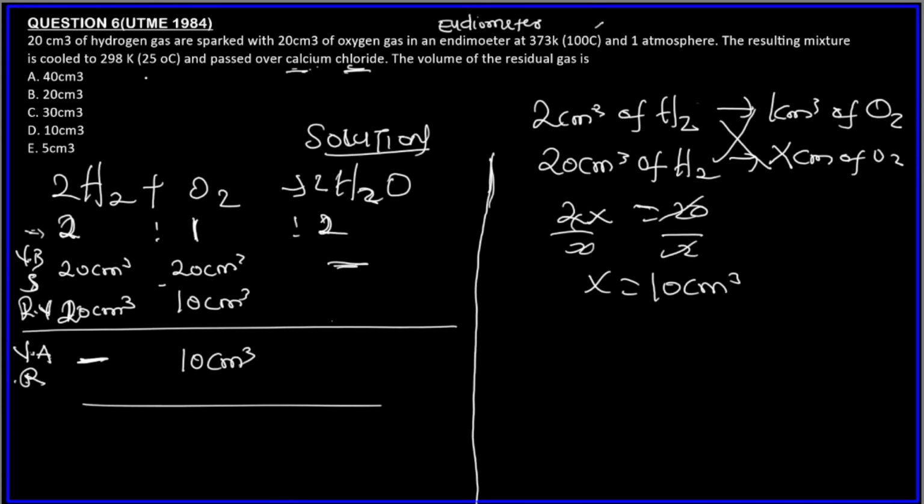We don't need this again because first, steam was formed and then the mixture was cooled. So it became water. It was cooled from 100 degrees Celsius, so it became liquid and it was now passed through calcium chloride, which absorbs water. So this is not needed. So the volume of residual gas remaining is going to be 10 centimeter cube. So let's move to the next one.